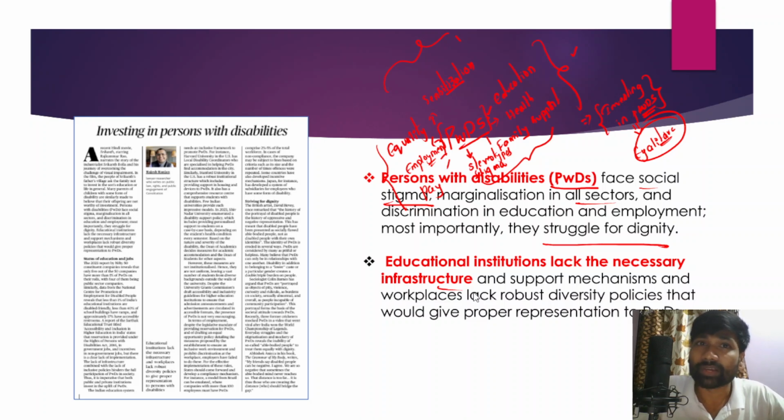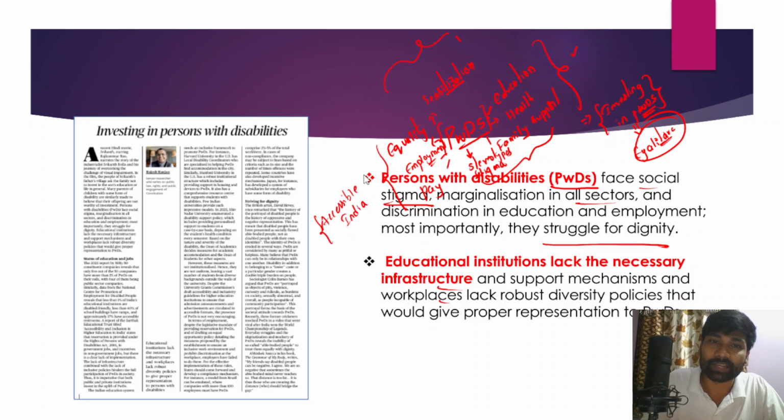However, as of now, educational institutions lack the necessary infrastructure and also support mechanisms. Since persons with disabilities have special needs, they need specific infrastructure. The government in fact launched the Accessible India campaign. What is the objective of this campaign?